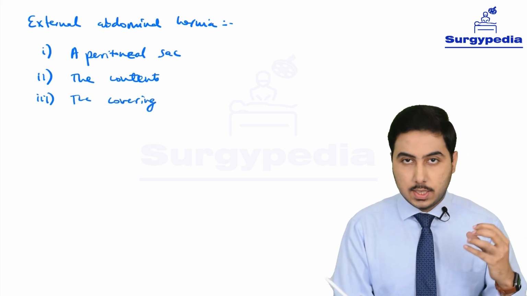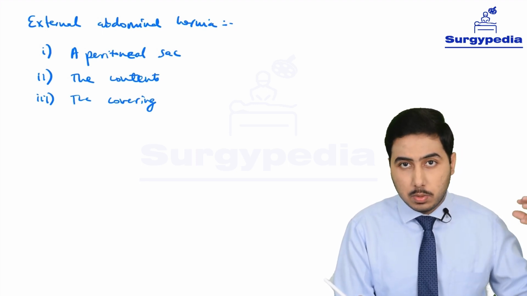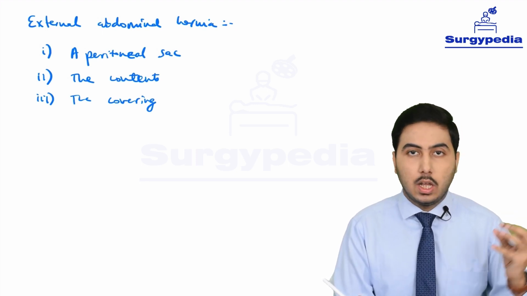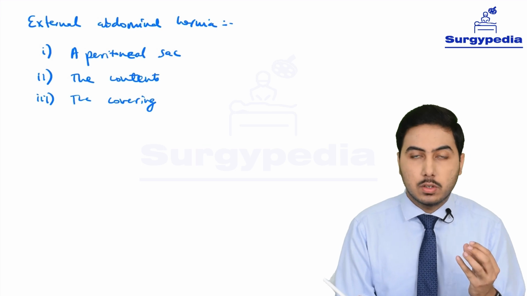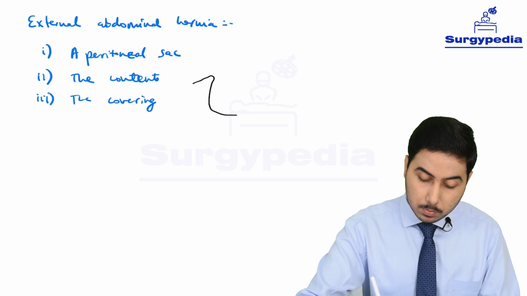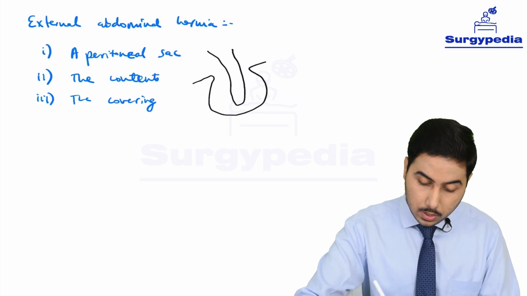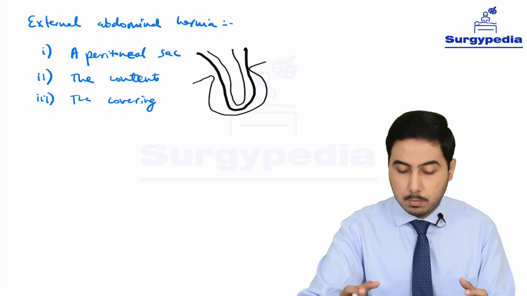So the peritoneal sac: whenever an organ protrudes through the anterior abdominal wall, it brings a peritoneum along with it, and that is the sac, as we commonly refer to it. Suppose this is the wall and something is protruding out of it. The viscera, the organ that is protruding, is also bringing in the peritoneal sac along with it. This bold dark thing is the peritoneal sac.